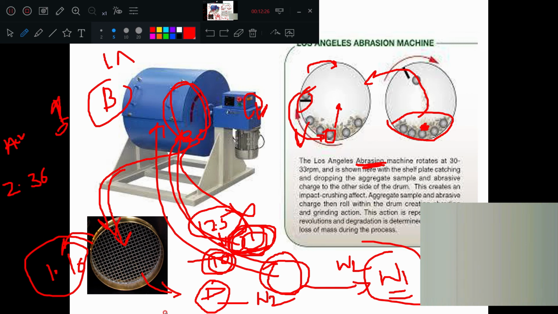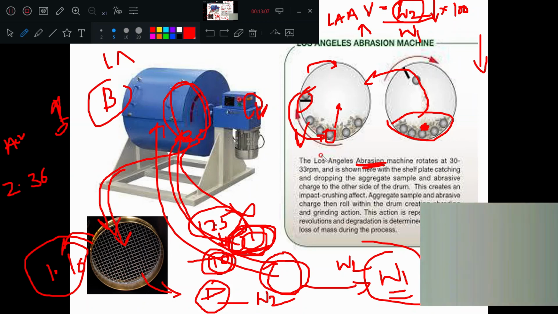Now you tell me, what is the Los Angeles abrasion value? How do you write powder quantity? I will write it as W2 to the original quantity that we call W1, into, you tell me, 100. Simple now? So same concept: more powder, higher the Los Angeles value. Less powder, lesser is the Los Angeles value. How you have done in the aggregate crushing, no? Same thing. Here also same thing.